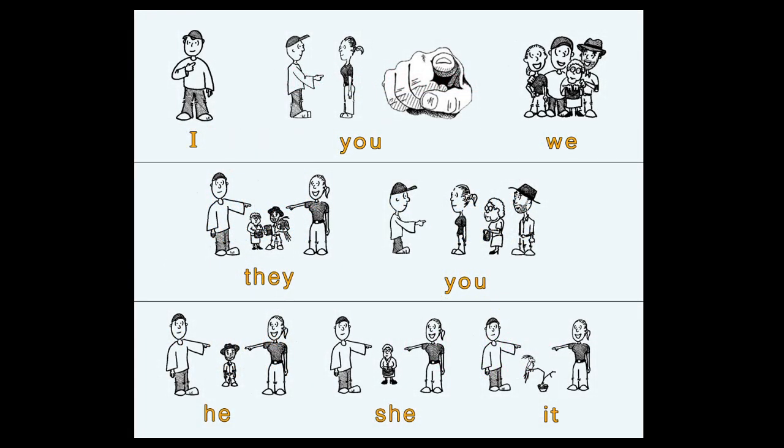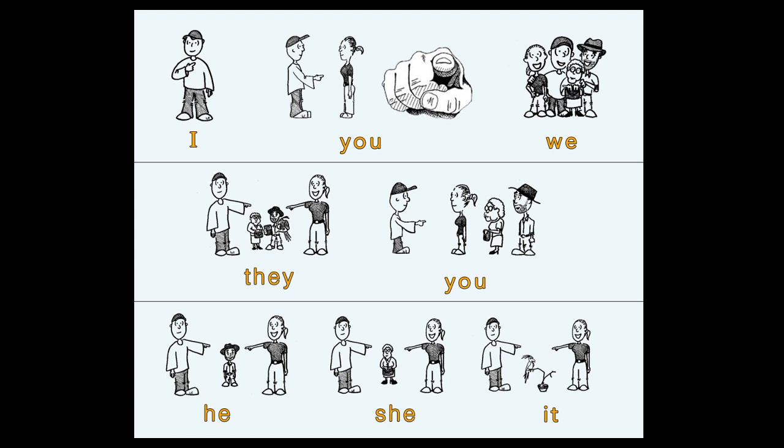So, this is how we represent. See, there is a boy in the first place. When he points to himself, it is I. And when he points to the other person, it is you. And when the boy is inside a group, then it may be called we.